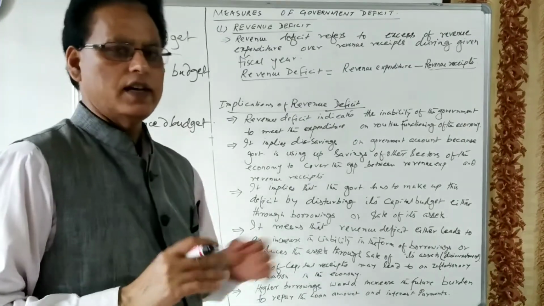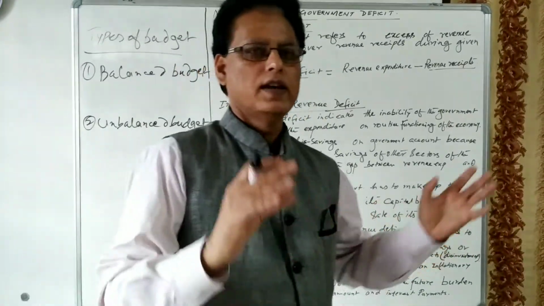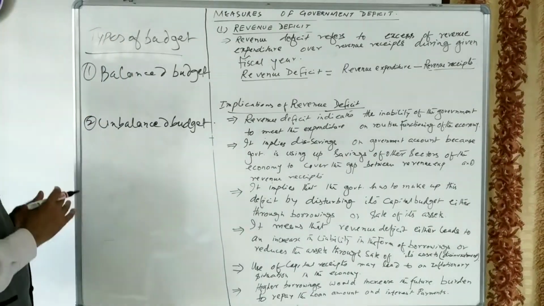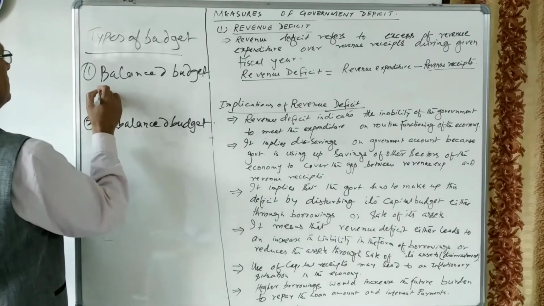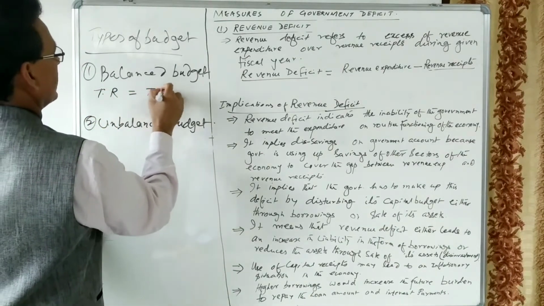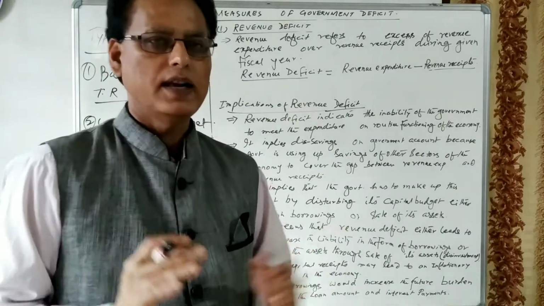You know there is the total receipt of the government and there is the total expenditure of the government. Suppose total receipt is equal to total expenditure of the government, then that budget is known as a balanced budget.